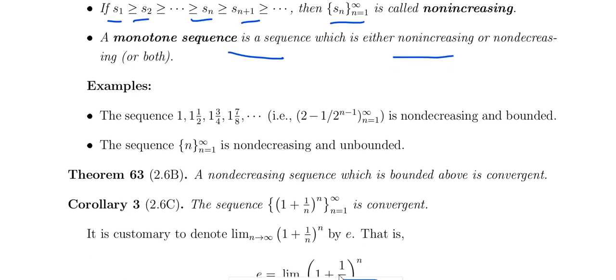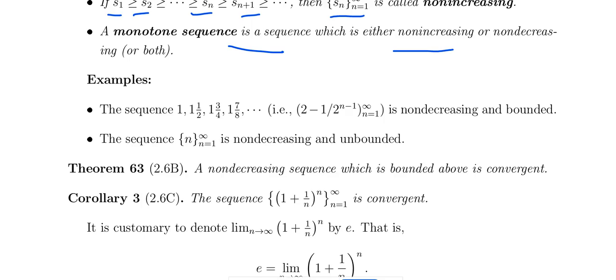For example, take 1, 1 and a half, 1 3/4, 1 7/8 and so on. This is 2 minus 1 by 2 power n minus 1. This sequence is called a non-decreasing sequence, that means an increasing sequence, and it is also bounded. Its lower value is 1 and its upper value is 2, so it is bounded.